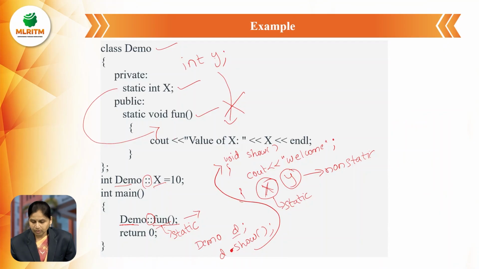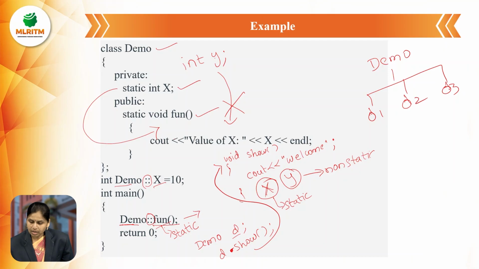For example, for this demo class, I created 3 objects: d1, d2, and d3. So here 3 objects are created. For the non-static variable, one y variable is created for every object.